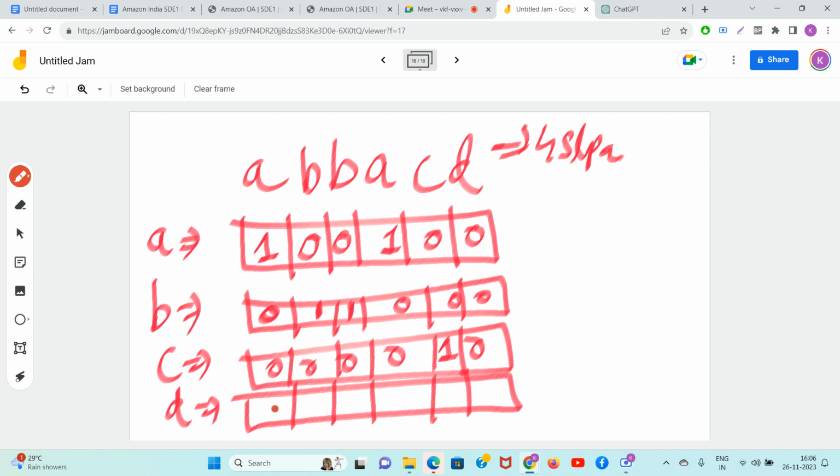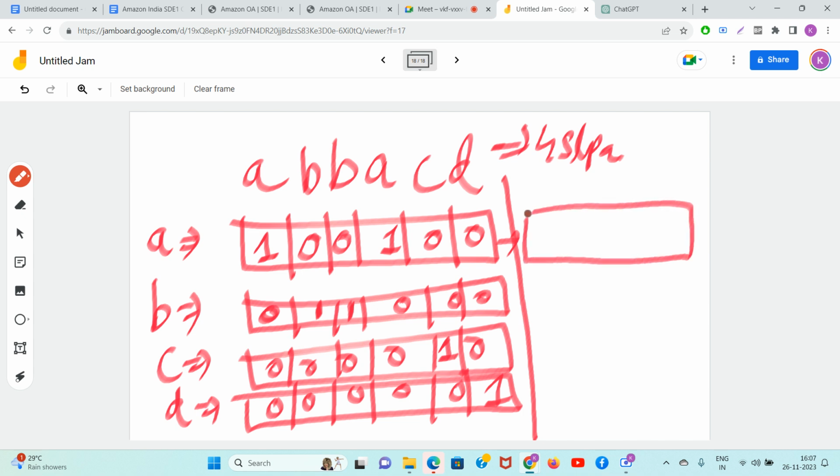Anyways, now guys, for D, whenever D is not coming it is 0, if it is coming then it is 1. Now you will do the prefix sum on this, you will add the previous numbers. So for any index, I can tell you how many times A is coming from the start to that particular index. This is only for people who are not beginners in coding, who have done my hashing course.